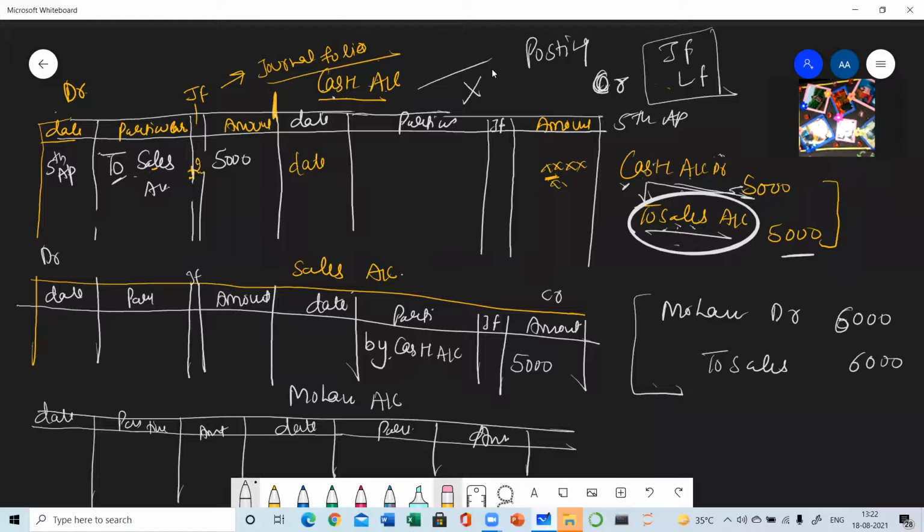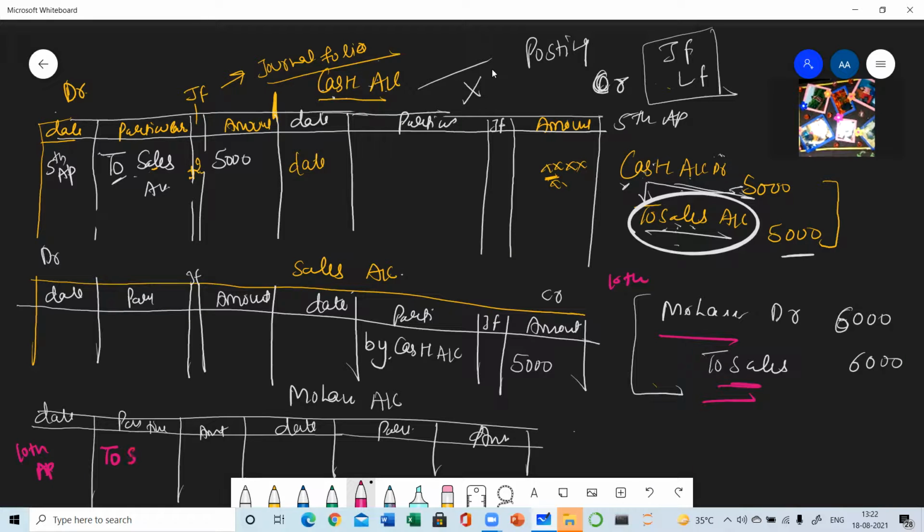Now, this particular transaction will be posted in two accounts, Mohan and sales. Now you can see Mohan is debit. So come to the debit side of Mohan and write down the date. Suppose the transaction was on 10th April. So Mohan is debited. So in the account of Mohan, on the debit side, after writing "to", what will be written? The opposite account.